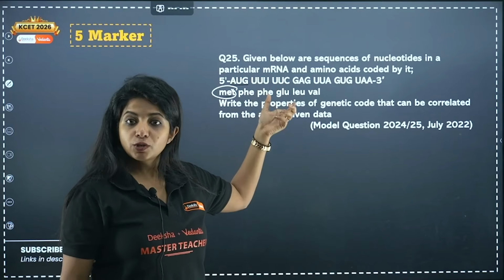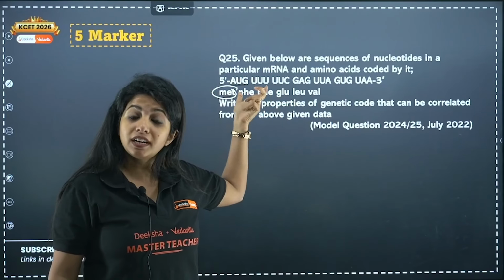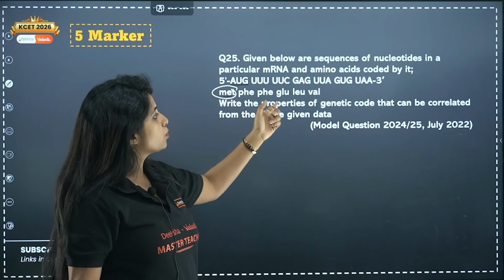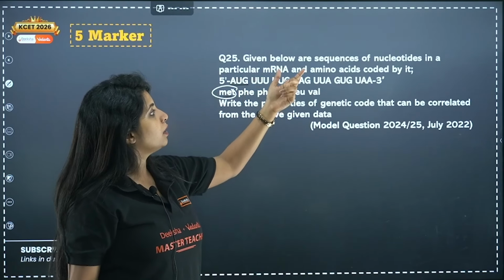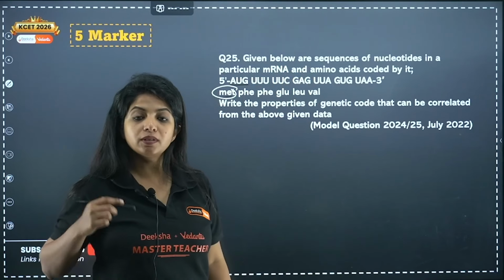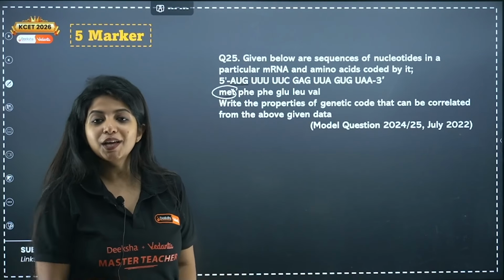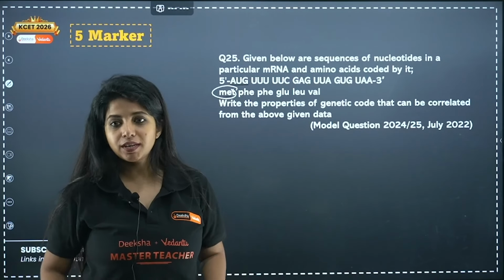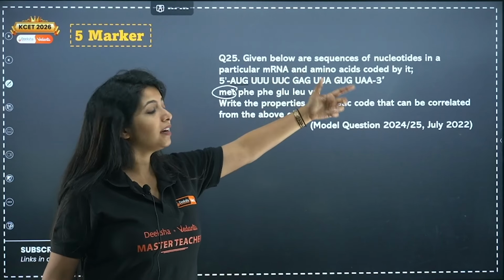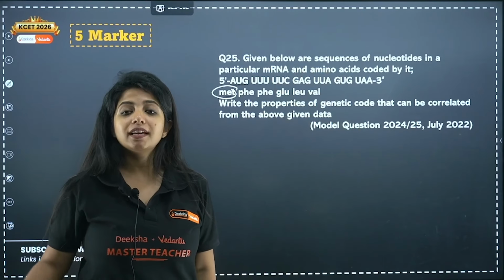You see both of them code for phenylalanine. That means it is a degenerate code out there. GAG is coding for glutamine and UUA is coding for leucine. All of them show the unambiguous nature of the codons. One codon, one amino acid, right? UAA does not code for anything. That shows that it is what?